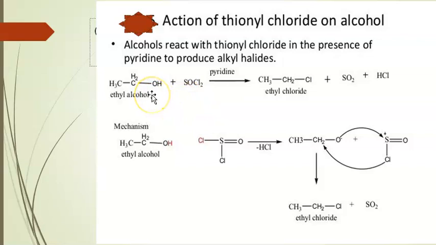The OH group is replaced by the Cl atom, forming ethyl chloride, and sulfur attached to the oxygen forms SO2, which evaporates out. Also, the other Cl atom and hydrogen form HCl, which also evaporates out, so we can easily separate the alkyl halide from this.